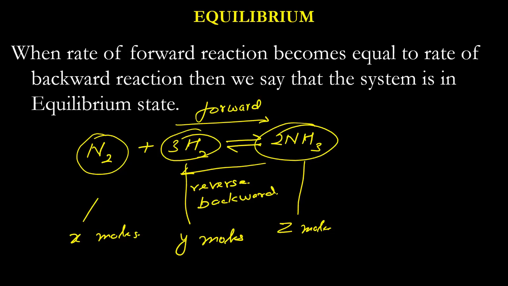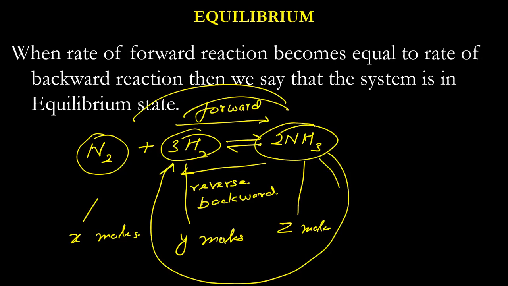Nitrogen will remain X moles, hydrogen Y moles, and ammonia Z moles. Why is this important to understand? Because it does not mean that the reaction has stopped. Nitrogen and hydrogen are still reacting to produce ammonia, and ammonia is getting dissociated back into hydrogen and nitrogen. So everything is happening there. Nothing has stopped. Only the rates are equal. You can understand it this way.